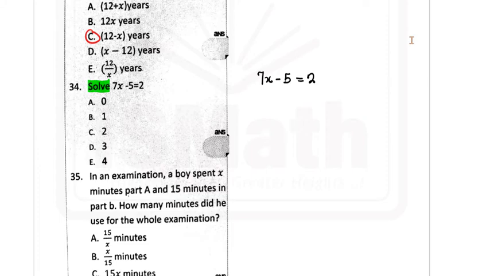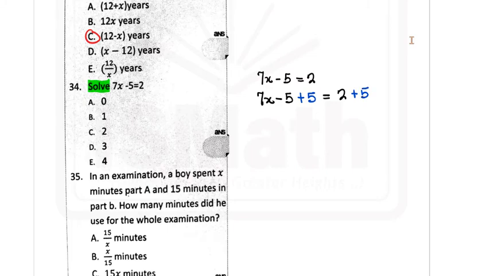Okay, now I'm eliminating minus 5 from both sides. That means I'm adding 5 to both sides. So by adding 5 to both sides, this is what is going to happen. Let me try to show you all what I've been saying all this while. You add 5 to both sides, it becomes plus 5 there and plus 5 there.